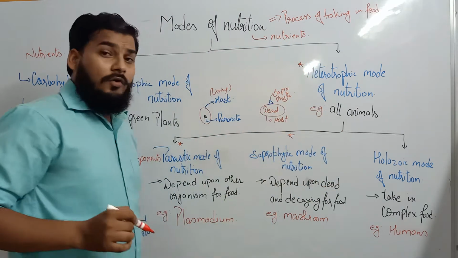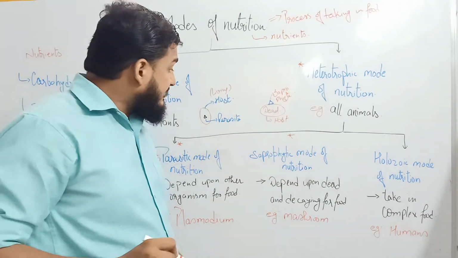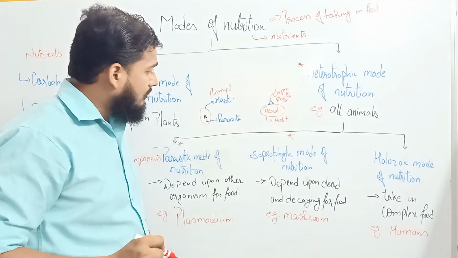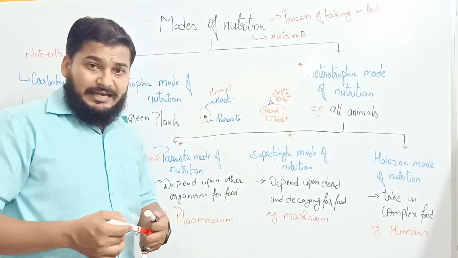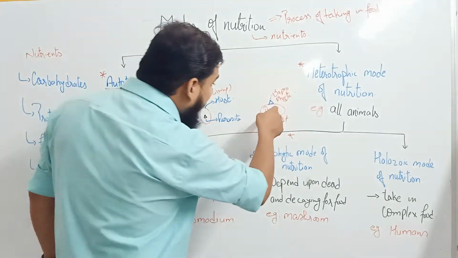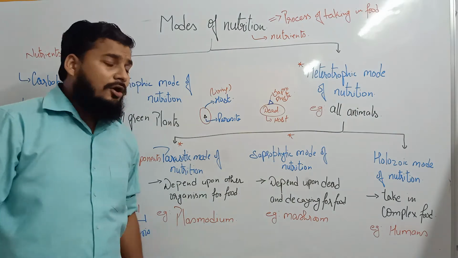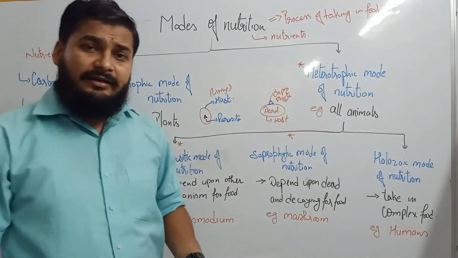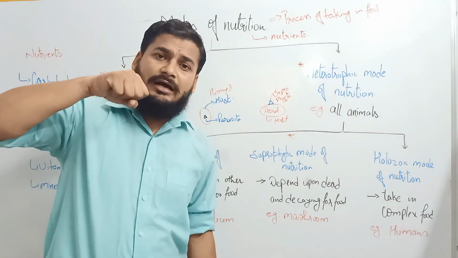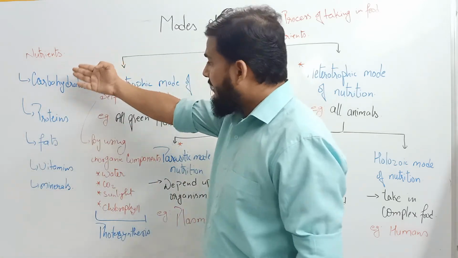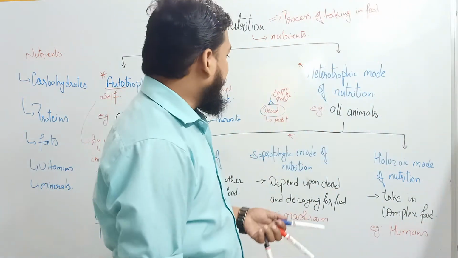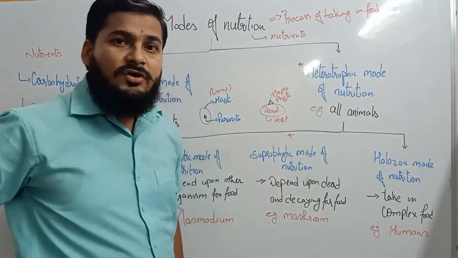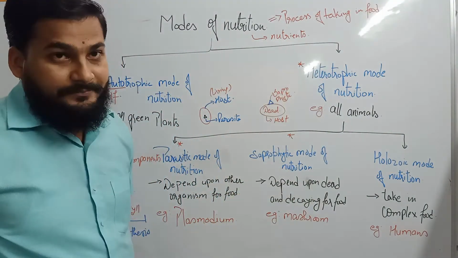This organism, which is known as the saprophyte, will release some enzymes which will degrade the dead body of the host, and second, absorb the nutrients. Nutrients means carbohydrate, protein, fat, vitamins, minerals, and it will take in these components for its living.